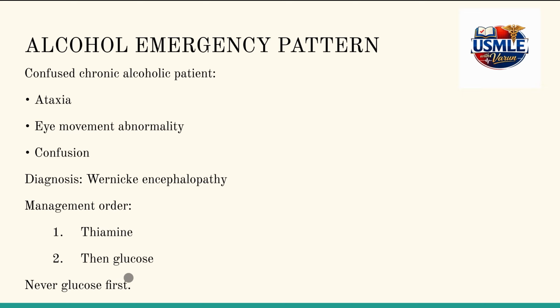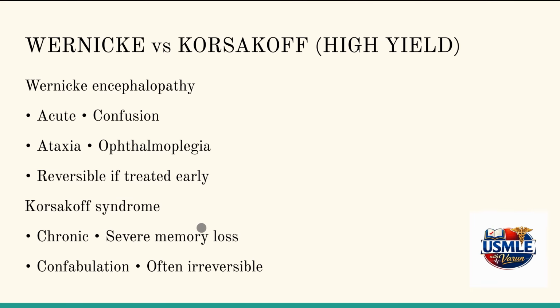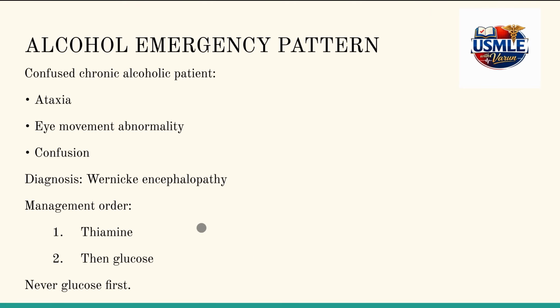We should never give glucose first. This is a very key, important thing to note down. Before glucose is started, we need to start thiamine replacement therapy, because untreated Wernicke's may progress to Korsakoff syndrome.